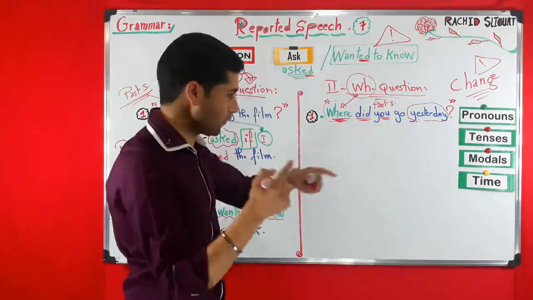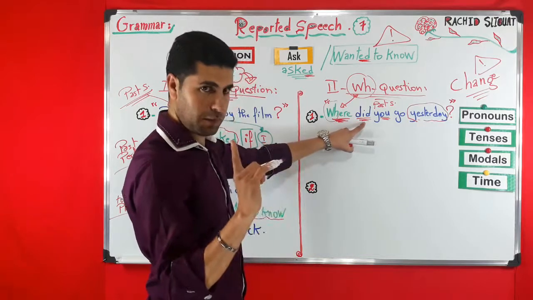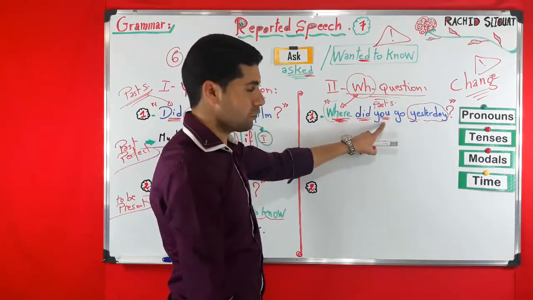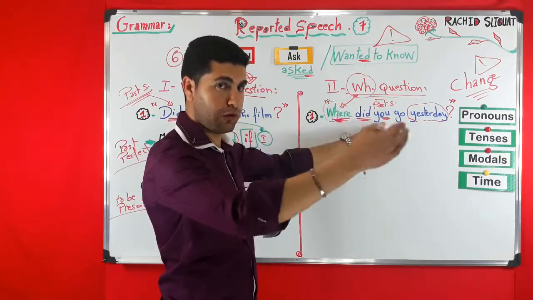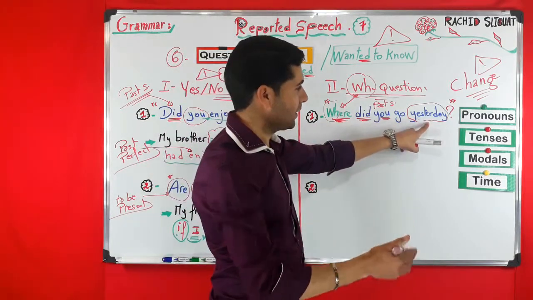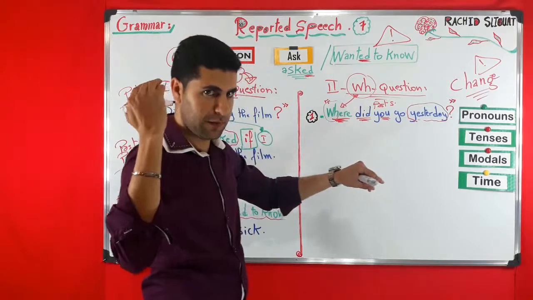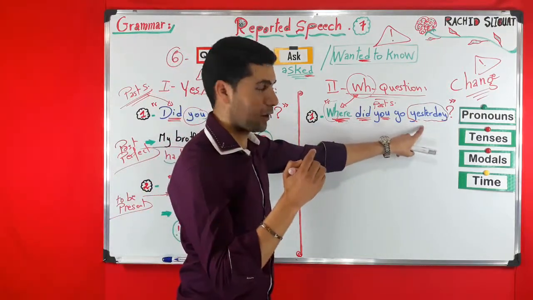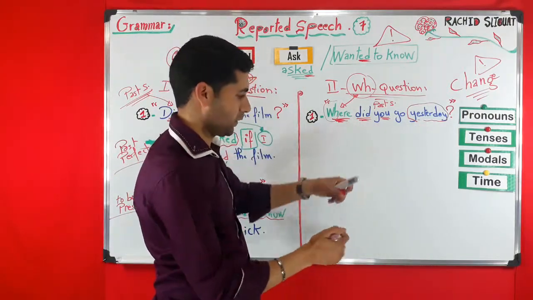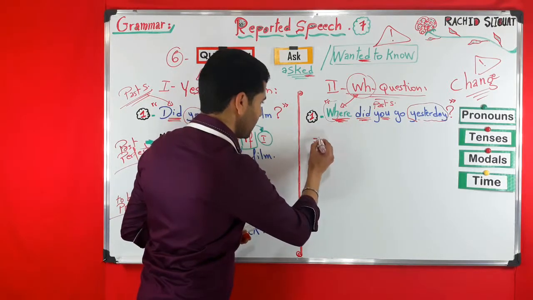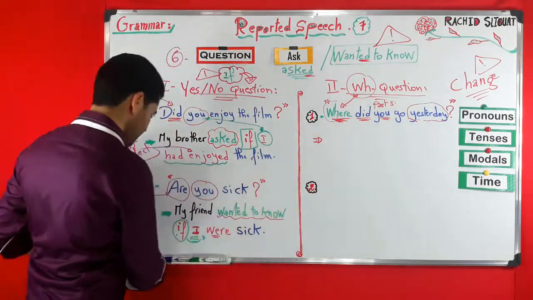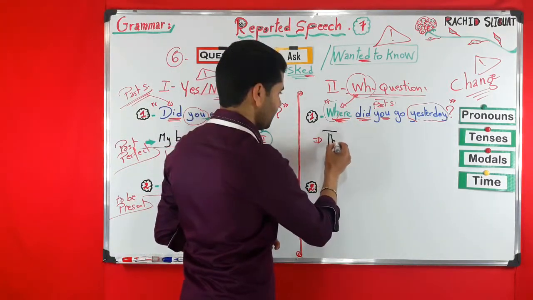So here we are going to change the tense, past simple to past perfect, and you, as I said, to I, he or she or even they, and the time expression yesterday to the day before or the previous day. So these are other things that we are going to change while reporting this speech. Now what I'm going to say very simply, we can say, for example, the teacher.